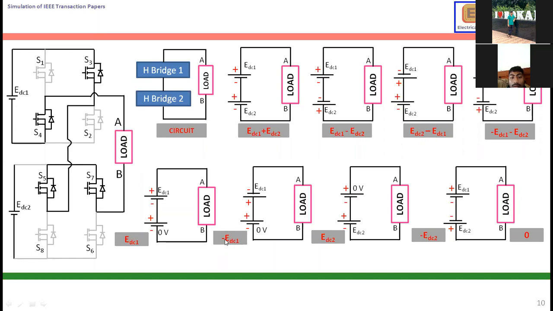Okay, this is minus EDC1. This is EDC2, this is minus EDC2, this is 0. 0 means there is no current flowing through the supply. So the load is shorted, there is no current, there is no voltage. So this is the logic of the multi-level inverter, very simple.